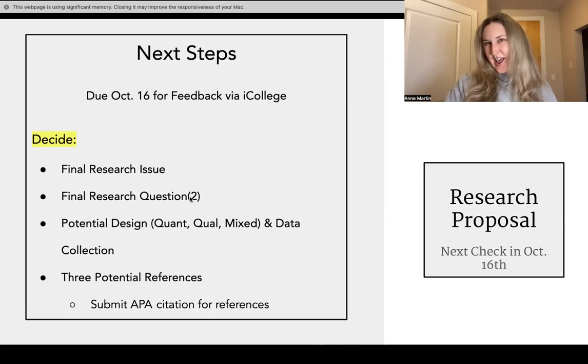I meant to have that be an S, but it's a 2. So your final research questions, if you have more than one, and then your potential design: is it going to be quantitative, qualitative, or mixed? And then your data collection methods, which is what we are getting into this week. And then you will also include 3 potential references. So you'll just submit the APA citations for the articles that you are thinking of including for the literature review portion of your research proposal. So those are the next steps.